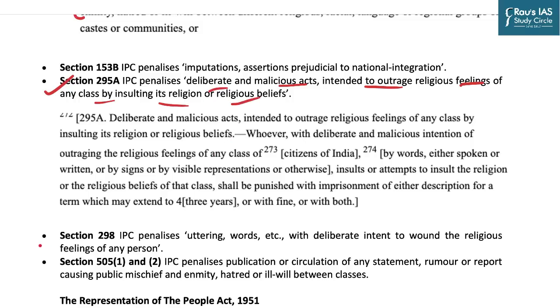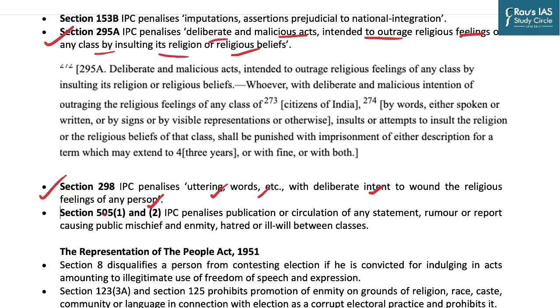Then a sparsely used section is section 298 of IPC, which penalizes uttering words, etc., with deliberate intent to wound the religious feelings of any person. Then section 505 subsection 1 and 2 of the IPC penalizes publication or circulation of any statement, rumor or report causing public mischief and enmity, hatred or ill will between classes.